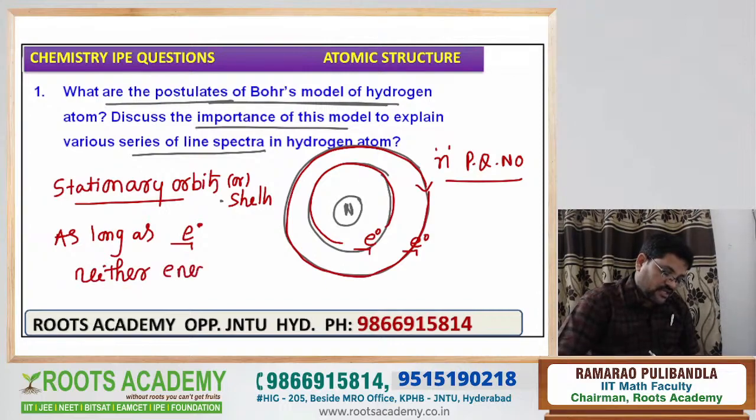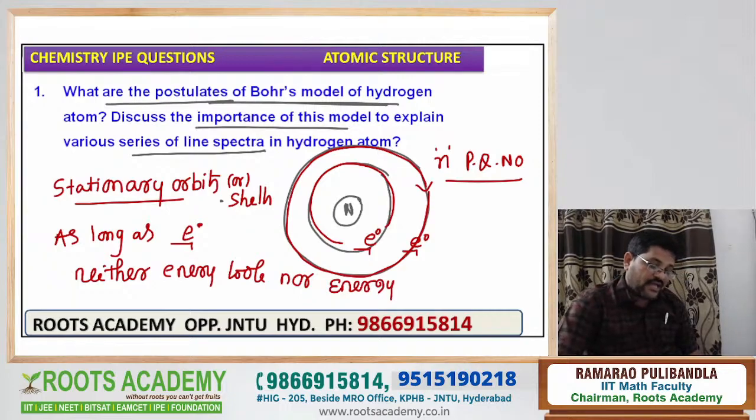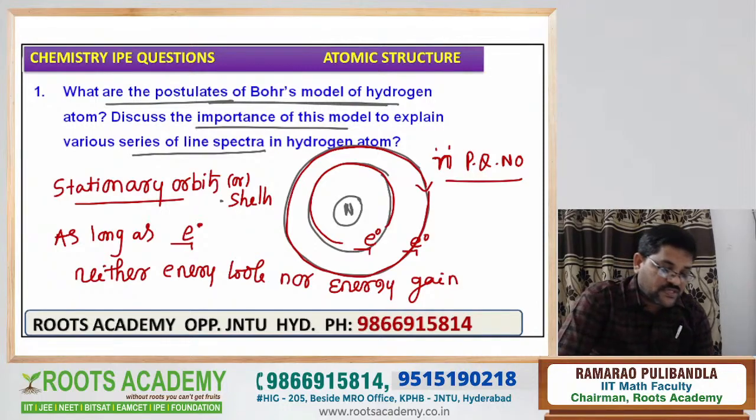That's why they are called stationary orbits. To these stationary orbits, according to Niels Bohr, he announces the principal quantum number. The symbol of the principal quantum number is small n.